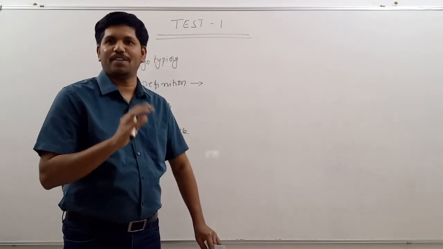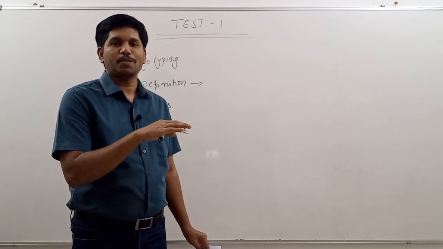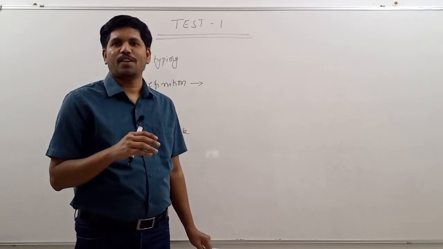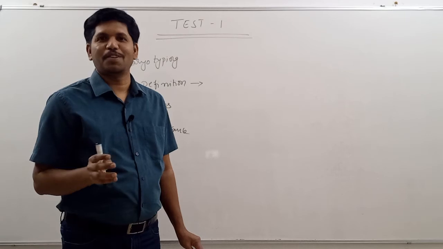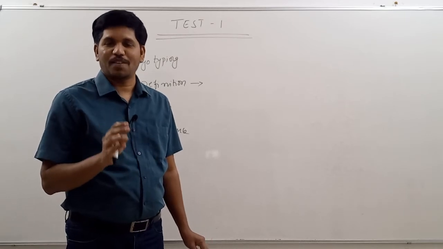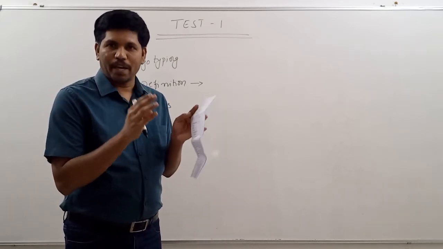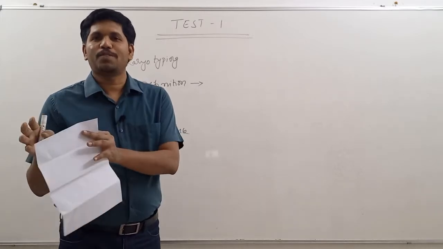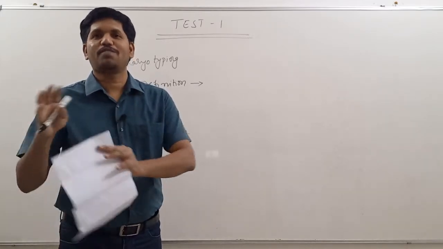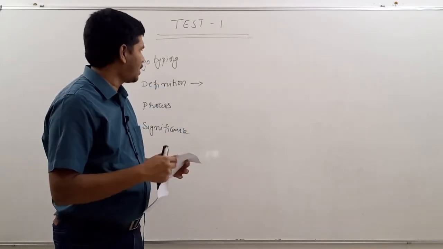This is the proper definition. Some students wrote it like this: it is a process of ordering and pairing the chromosomes. We are going to pair and order the photographs of the chromosomes. That's why you have to write like this.